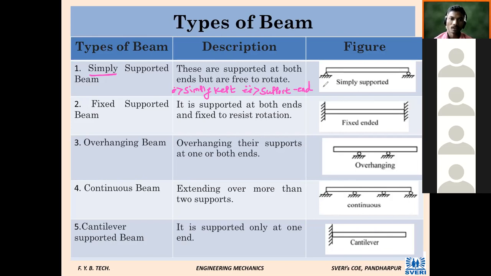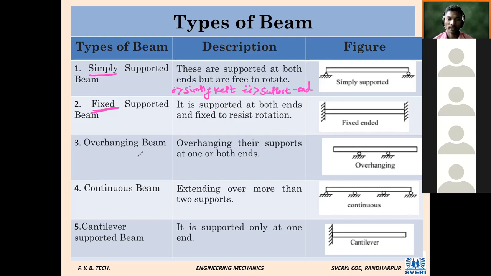Fixed supported beam. It is supported at both ends and fixed to resist the rotation. It is shown like this, one vertical line and this. So here it is fixed. As the name says, fixed, it will not displace and it will not rotate. Keep in mind, it will not rotate and it will not displace. That's why it is called a fixed support.